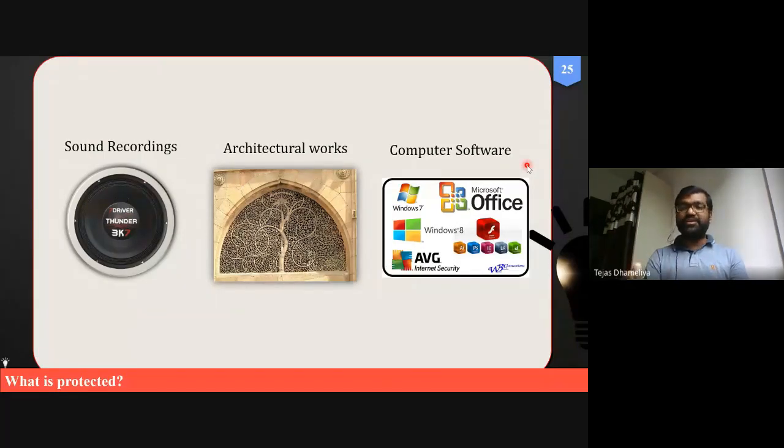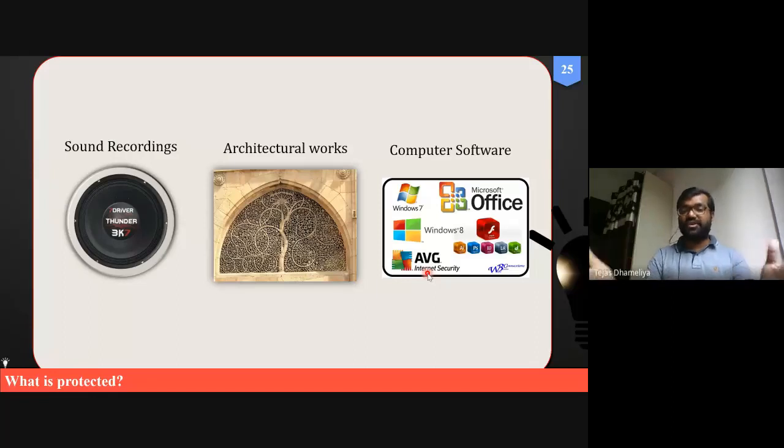Software. That is also a kind of your work, your creativity. Those are also covered, like Windows 7, which is different from Linux, which is different from Macintosh or Mac. Microsoft Office, and various types of antivirus software, either AVG, Kaspersky, K7 or Quick Heal security.